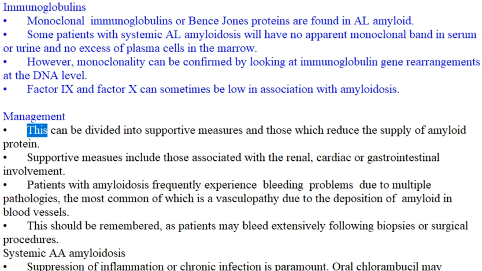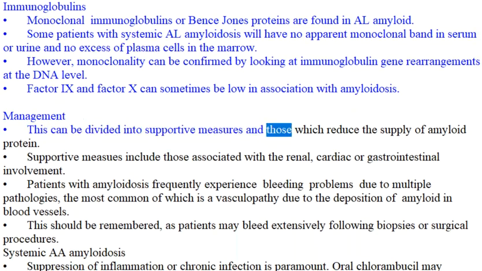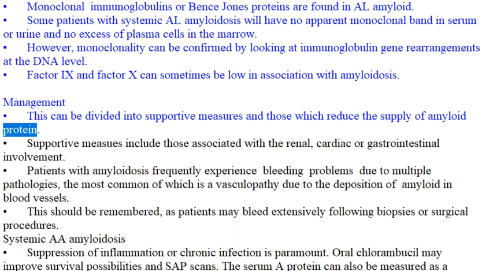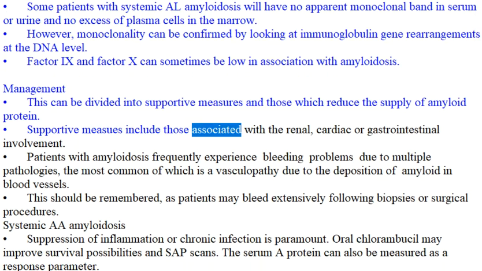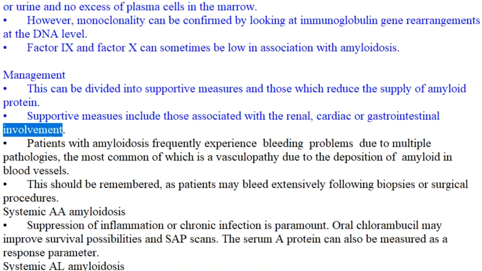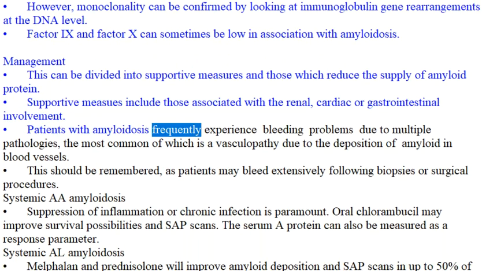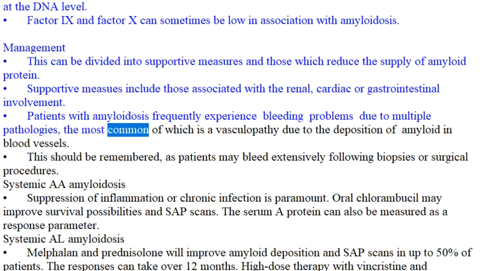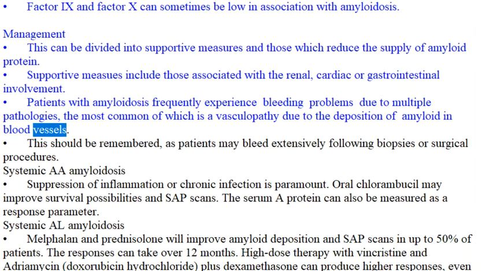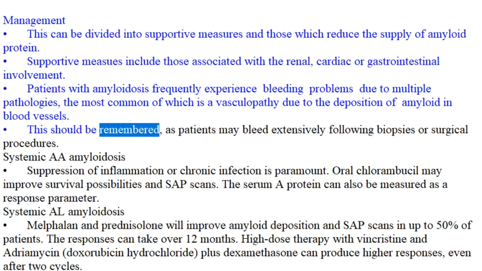Management. This can be divided into supportive measures and those which reduce the supply of amyloid protein. Supportive measures include those associated with the renal, cardiac, or gastrointestinal involvement. Patients with amyloidosis frequently experience bleeding problems due to multiple pathologies, the most common of which is a vasculopathy due to the deposition of amyloid in blood vessels. This should be remembered, as patients may bleed extensively following biopsies or surgical procedures.